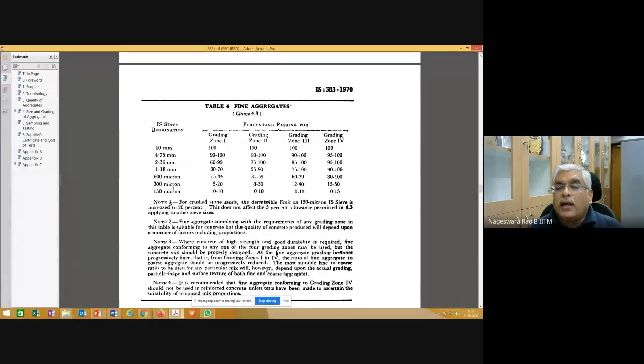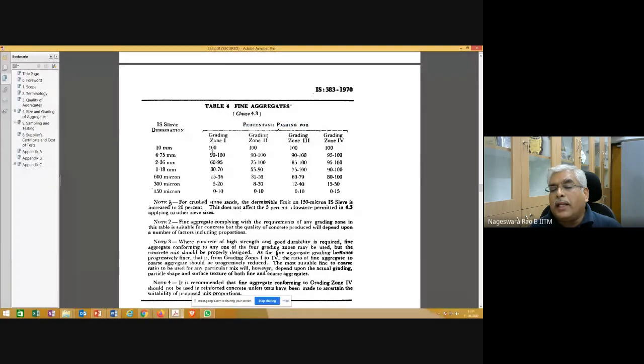And depending on, you can see here, read this one, the percentage passing through each of these sieves, and you do sieve analysis. Usually what happens whenever the contractor wants to use a particular type of fine aggregate that he is going to supply, we need to do sieve analysis in the lab, or he can have an on-site lab facility where he needs to do sieve analysis and then justify, or just see which grading zone it is falling in.